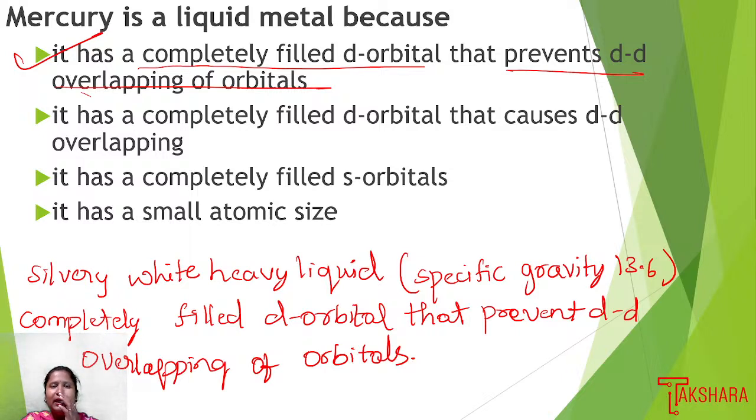Here they are asking why mercury is a liquid metal. Actually, mercury looks like a silvery white heavy liquid, with a specific gravity value of 13.6, and it has completely filled d orbitals that prevent dd overlapping of orbitals. So option 1 is the right answer.